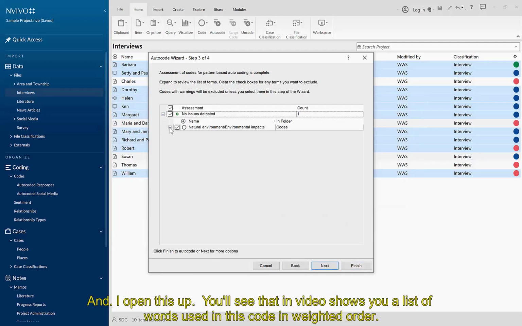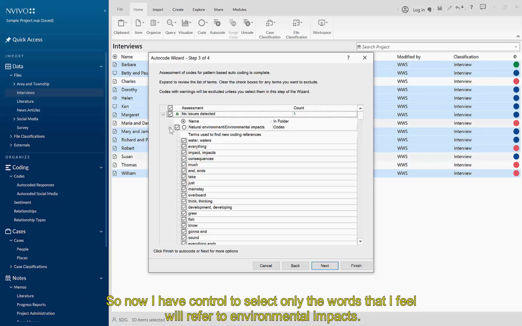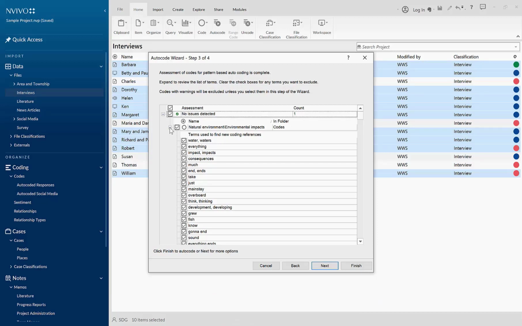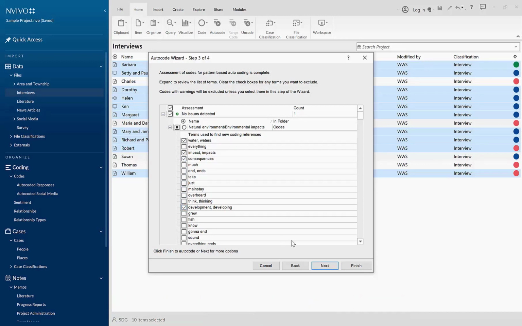and if I open this up, you'll see that NVivo shows you a list of words used in this code in weighted order. So now I have control to select only the words that I feel will refer to environmental impacts. So I'll start by just deselecting them all, and I'll start by selecting water, impact, consequences, development.